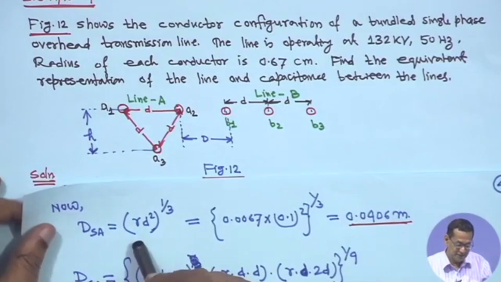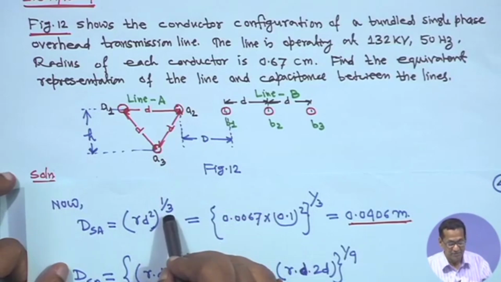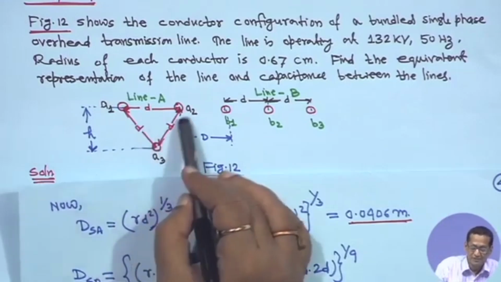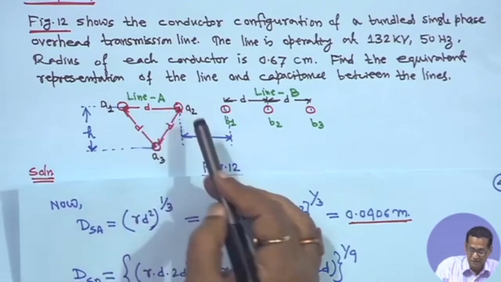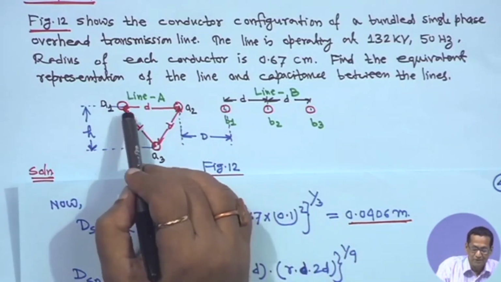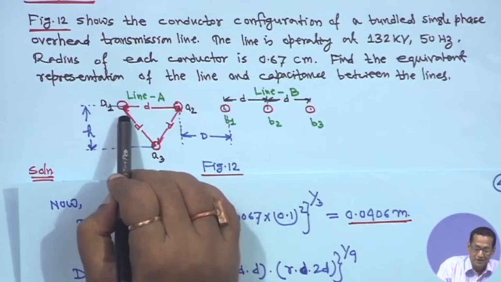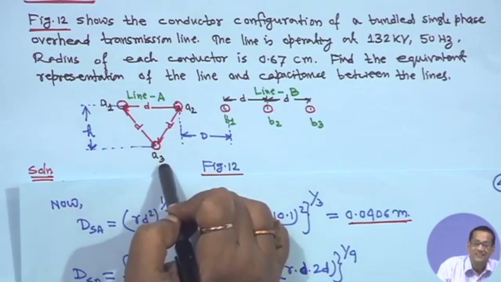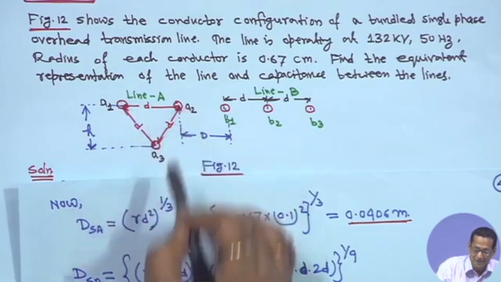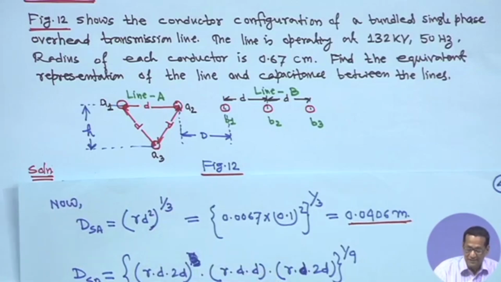So, DSA, that will be for this one actually (R D square) to the power 1/3, right. For A, you need not consider all, because it is a symmetrical spacing and equilateral triangle, just one conductor you make it. In general, if you consider this conductor, it will be D A1 into D A1 A2 into D A1 A3. So, D A1 is R and D A1 A3 is D, and this is also D. So, (R D square) to the power 1/3, because 3 distances, right. So, that is actually DSA.